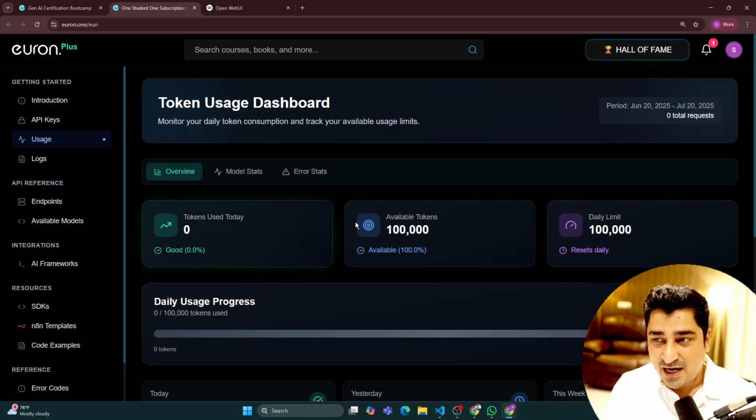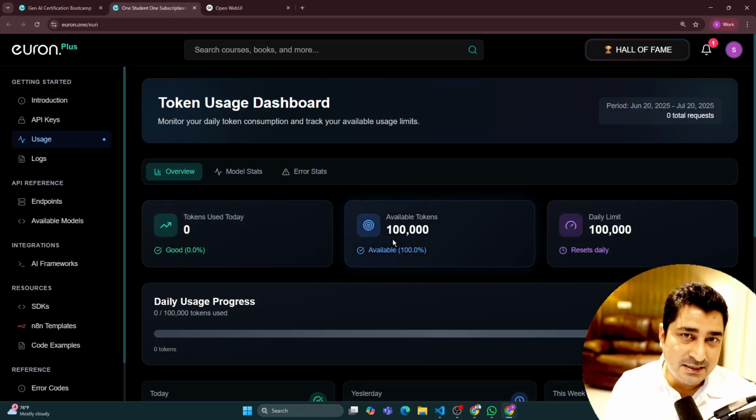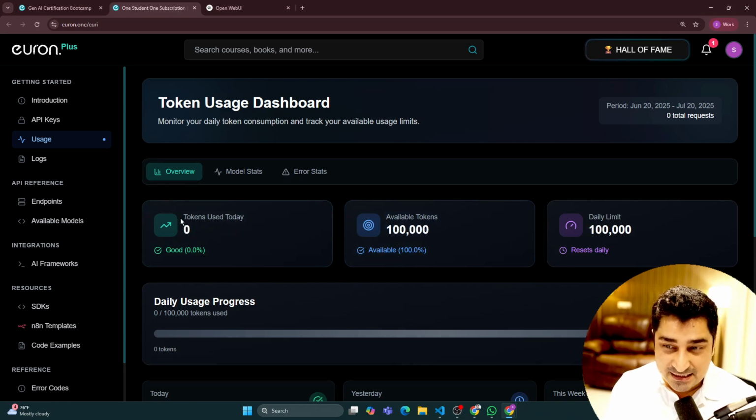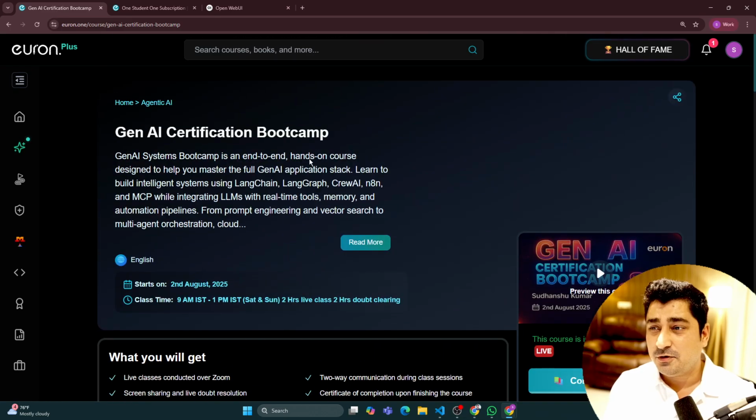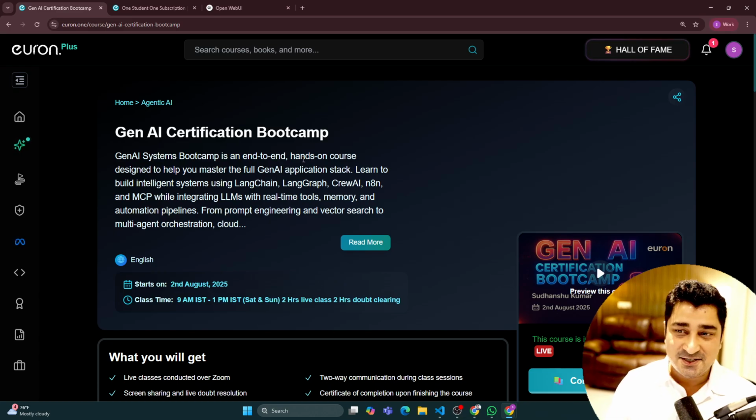You will be able to track your users as well. Per day, you are going to get a 1 lakh token limit. So in a year, it's a 365 lakh token limit that I'm talking about, which is very huge. Just check out this entire API system that we have created in an amazing way for all of you. You don't have to go anywhere. This is what I'm trying to say: for generative AI, for this particular batch, LLM access is required, and each and everything is given to all of you at your fingertips.